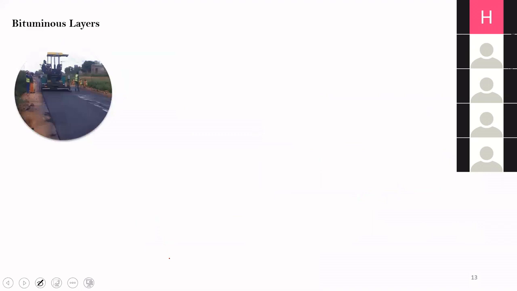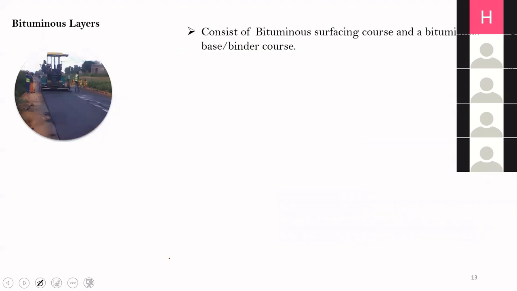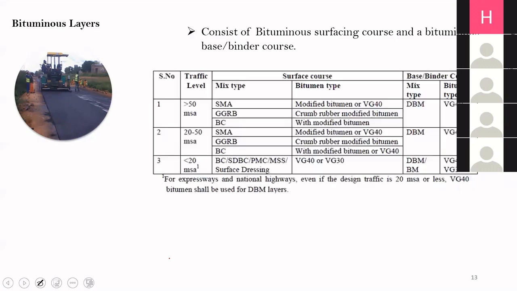Okay, now we come to finally the bituminous layers. Let us see the specification outline for bituminous layers. Okay, so this bituminous layer consists of bituminous surfacing courses and a bituminous base or binder course. And this is the table which is given by IRC 37 for recommending the types of mixes we will use for different cases.